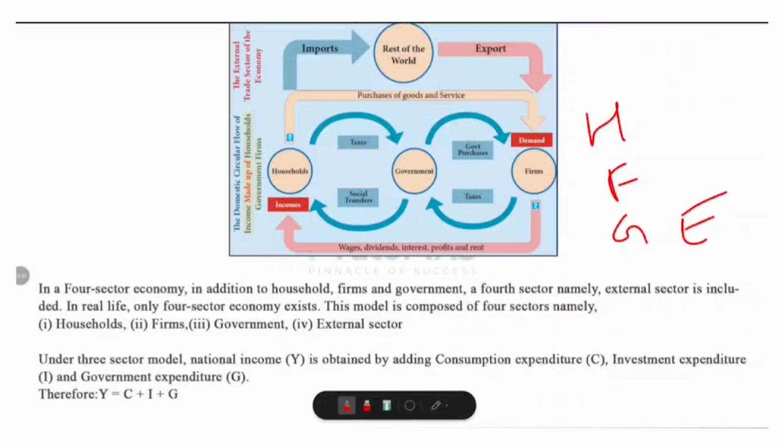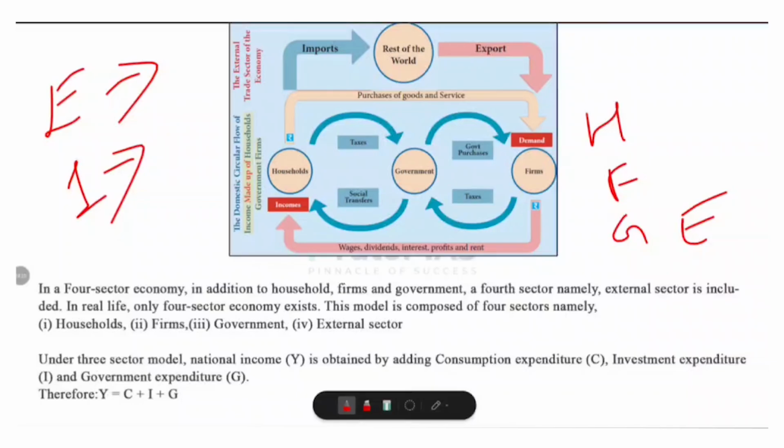So what does this external sector do? The external sector involves trade with other countries. It includes exports and imports. Exports means selling goods and services to other countries, so money comes into our economy. And import means buying goods and services from other countries. Money goes out of our economy. For example, when we export rice to another country, India gets money. And if we import oil, India pays money to other countries. So this sector makes the economy open to the world.